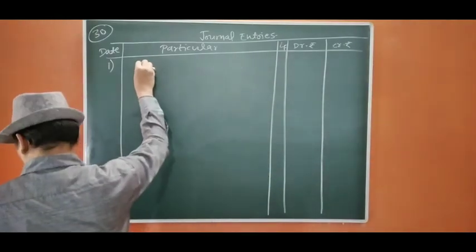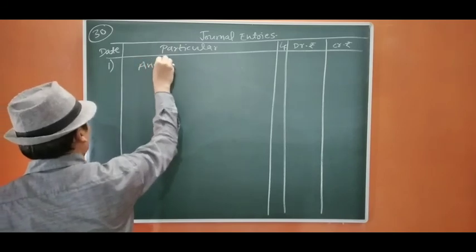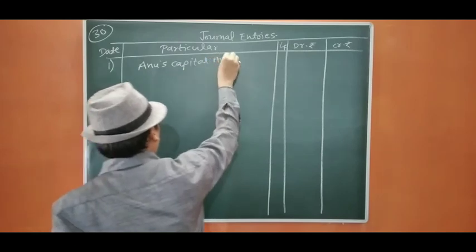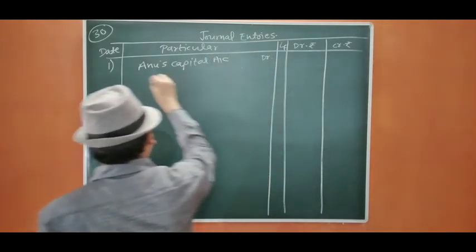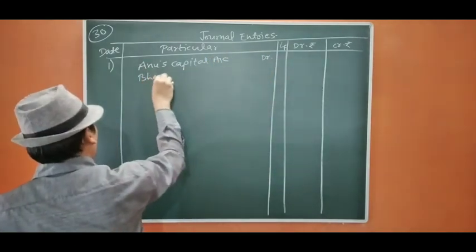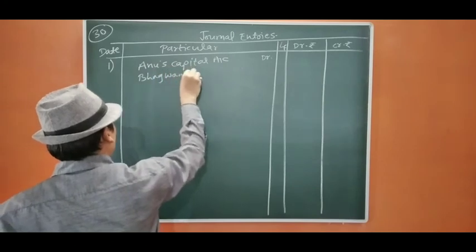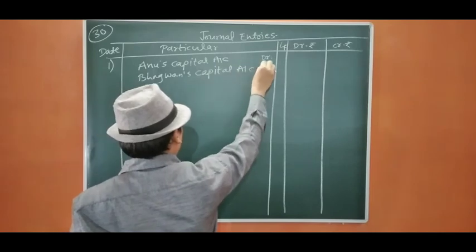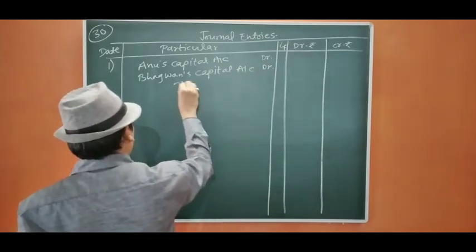So Anu's capital account debit, Bhagwan's capital account debit, to goodwill account.